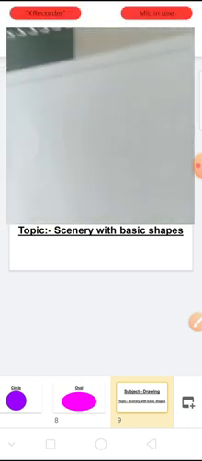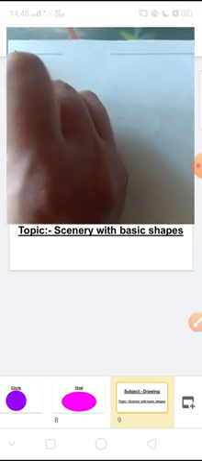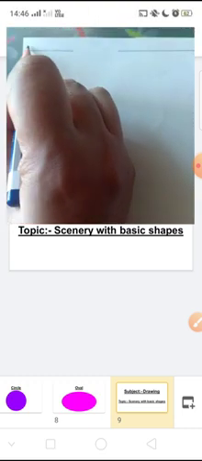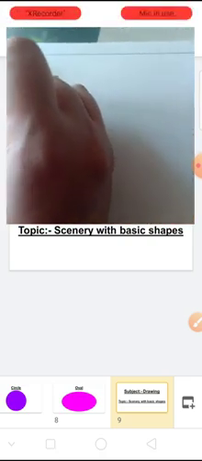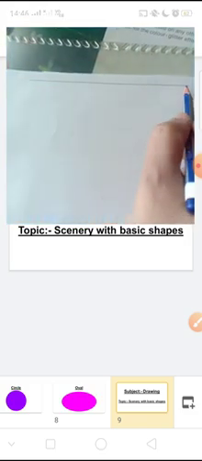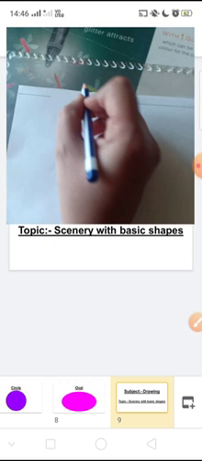Now here on this line you have to write the date. You have to write here the date. Then on this big sleeping line, you have to draw this sleeping line and write the name of the topic.